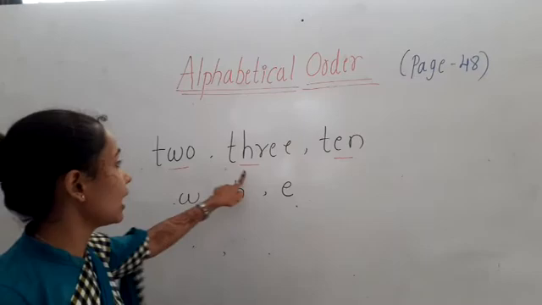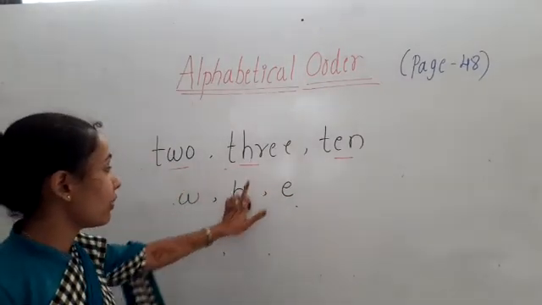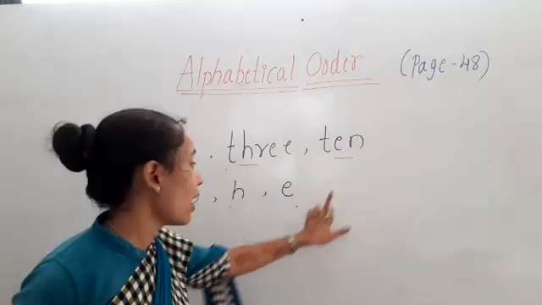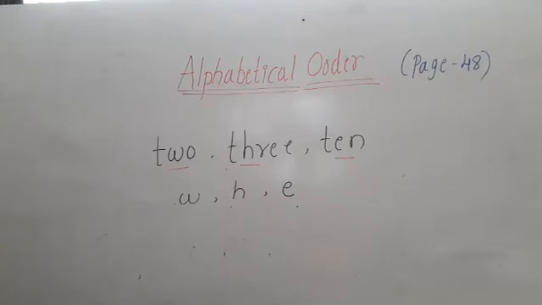So here the second letters are different. We have W, H and E. So now we have to arrange these words according to the second letter.